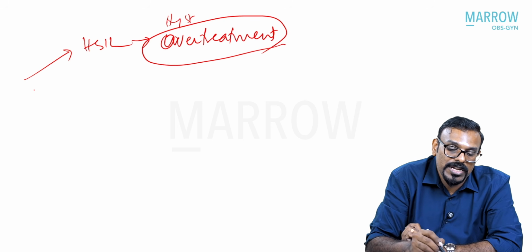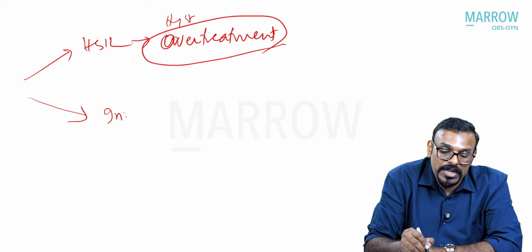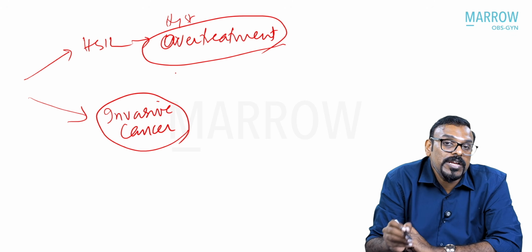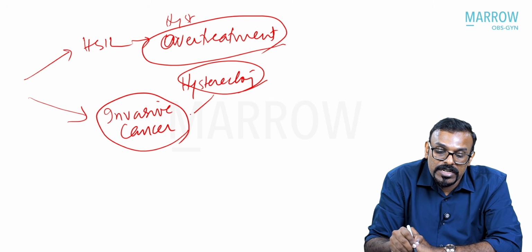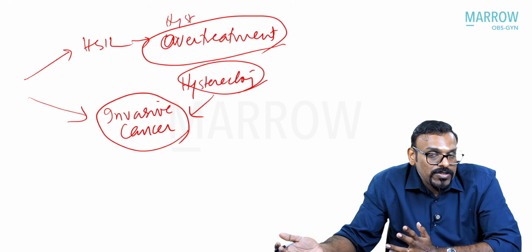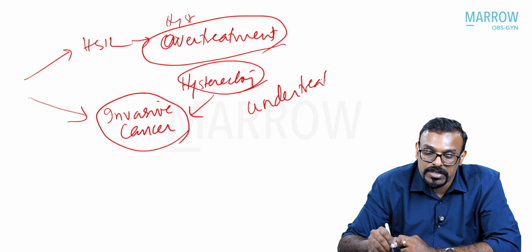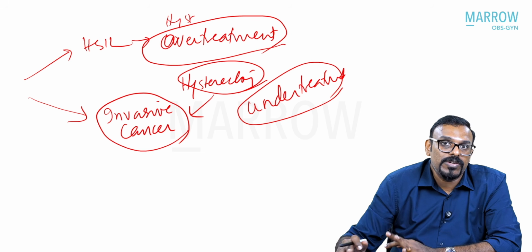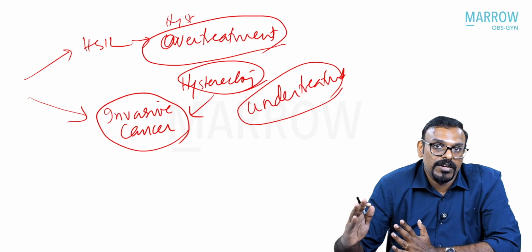You have different modalities of treatment then and there. And if the patient is harboring an invasive cancer and you never knew that, because just by looking at the diagnosis of HSIL you took up the patient for hysterectomy, and in the final specimen it comes out as invasive cancer, you should actually have taken up this patient for a radical hysterectomy and a lymph node dissection. So in that condition, your hysterectomy becomes an undertreatment. So both these conditions can be there. So an HSIL on cytology always requires a biopsy proof, and following this you can have the excisional treatment.